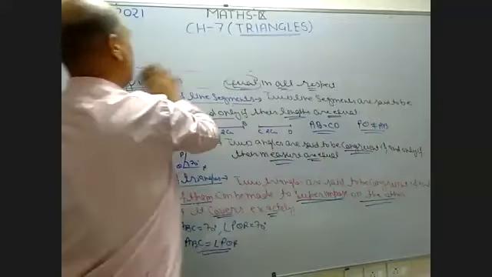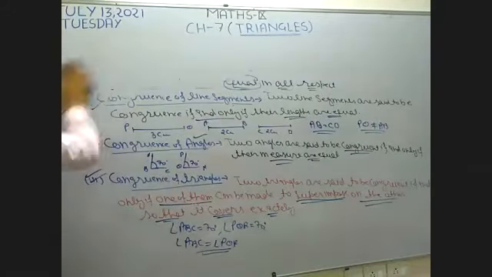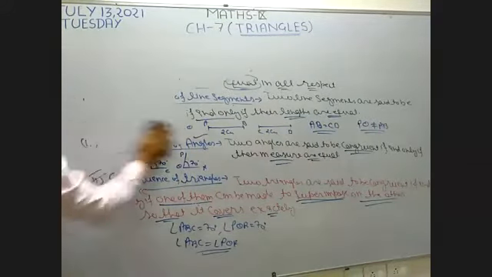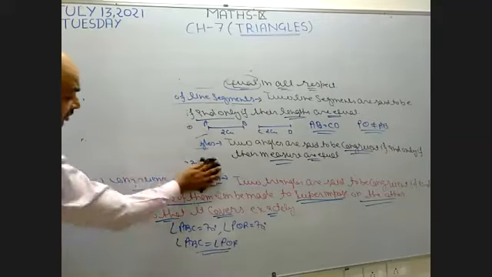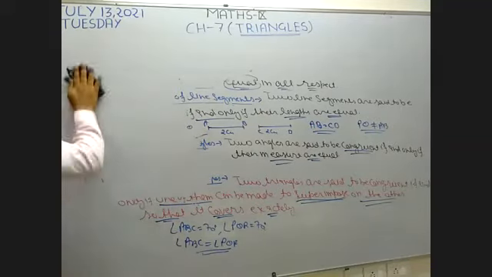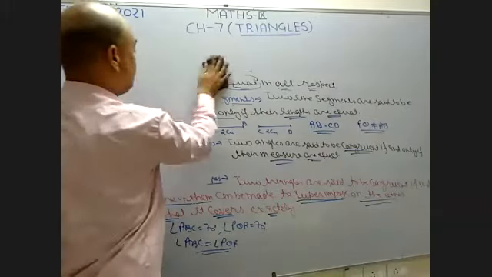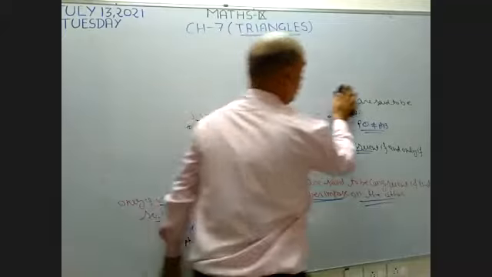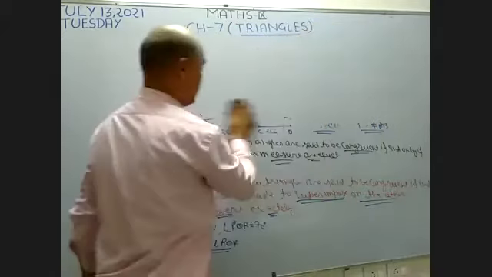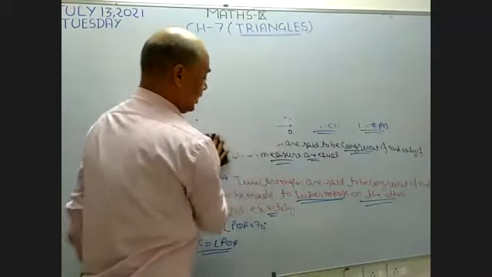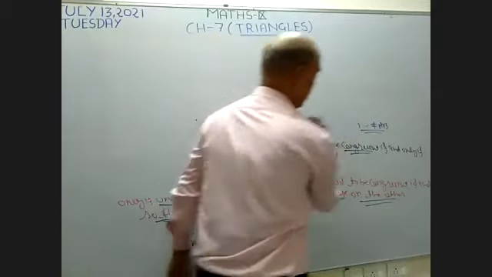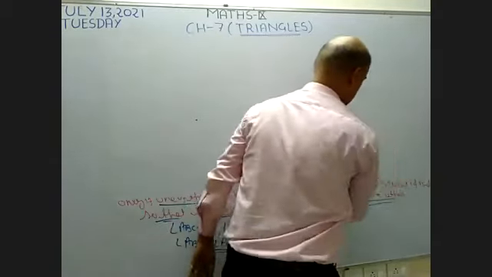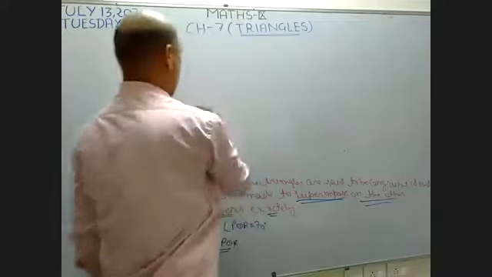This is a very important chapter, beta. If this criteria is clear to all, then all the exercises of this chapter are going to be very easy. If you know the criteria, what is the criteria to make two triangles congruent? Now I want to discuss a very important part of this chapter.